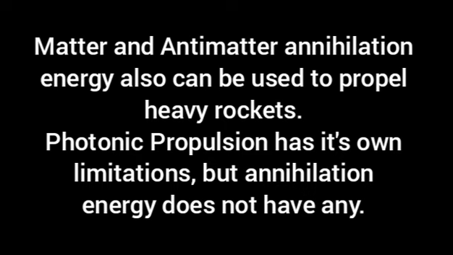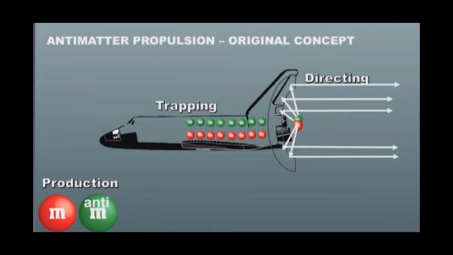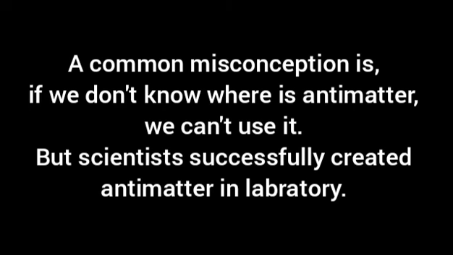Photonic propulsion has its limitations. It can't propel heavy objects. But if we can control the amount of matter and antimatter colliding, and can direct the energy, though we can't direct gamma rays, we can reach 30% of the speed of light. This concept is under development, and is named antimatter propulsion. It's a common misconception that if we don't know where antimatter is, then we can't use it for mankind. But this is not true.